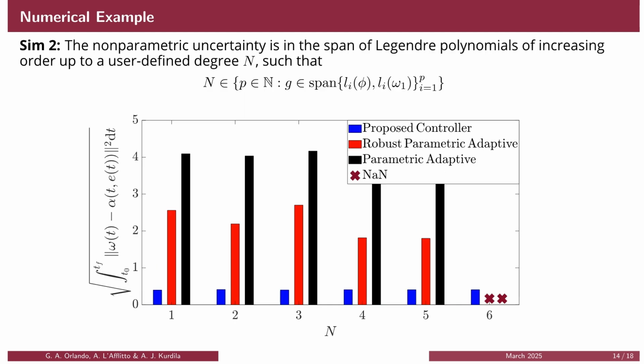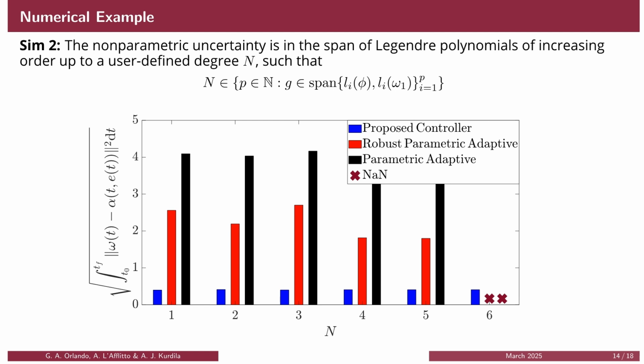In the next simulation, all gains remain unchanged from the previous scenario. However, this time the functional uncertainty is randomly constructed as a linear combination of Legendre polynomials of increasing order in phi and omega 1, with the maximum order n being user-defined.